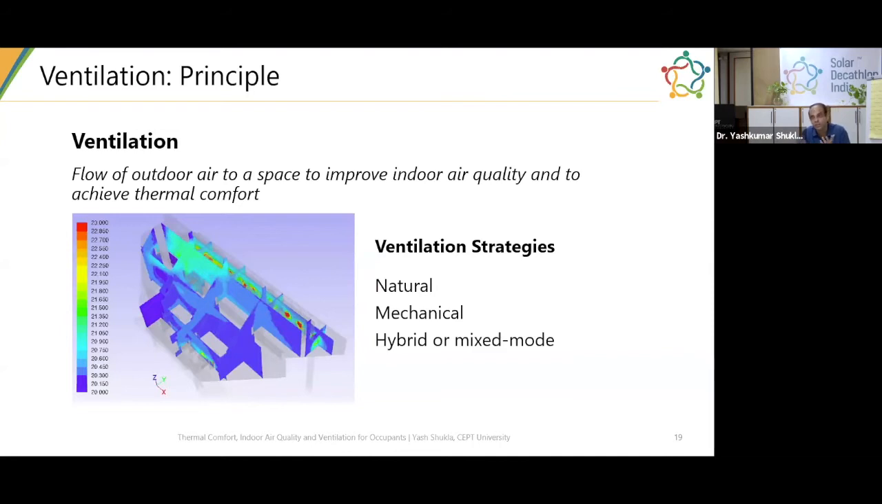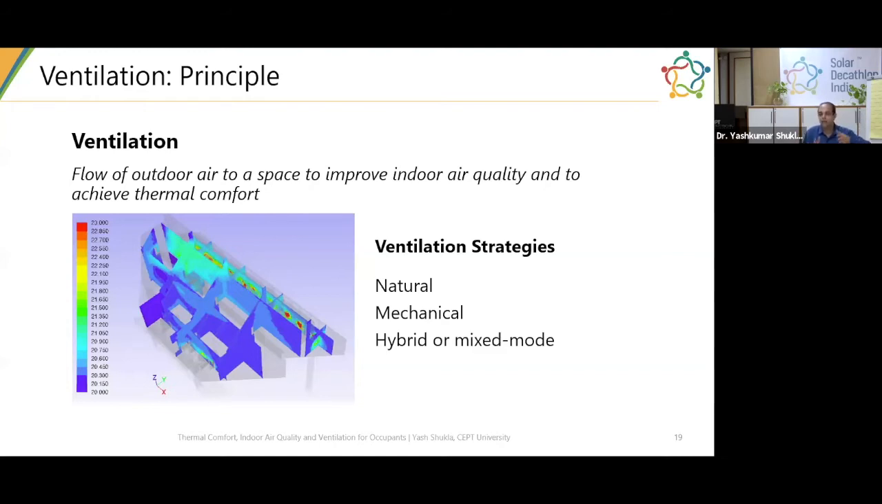You may or may not get sufficient quantity of air. But with mechanical ventilation, you know what the fan speed is, you know what the duct size is, so you can confidently say that you are forcing that much quantity of outdoor air inside your building. And it also gives you the opportunity to send that ventilation air into the deeper part of the building.